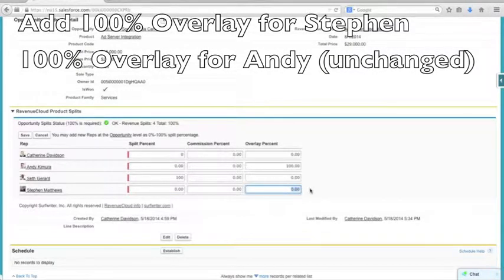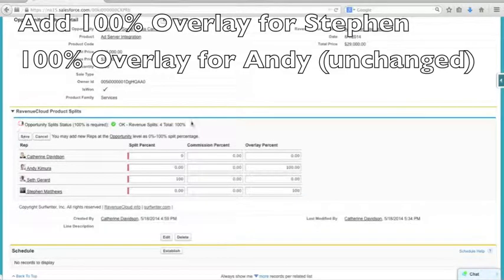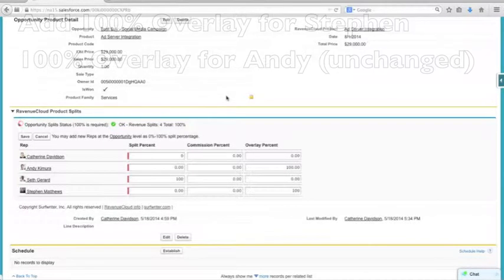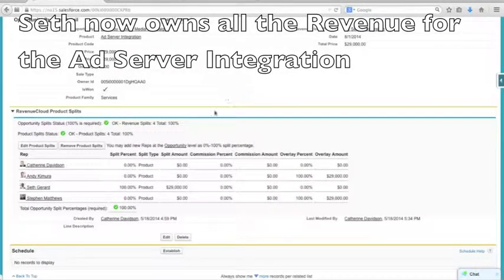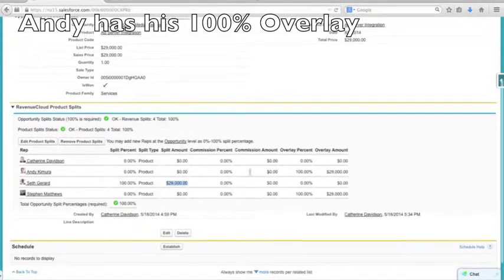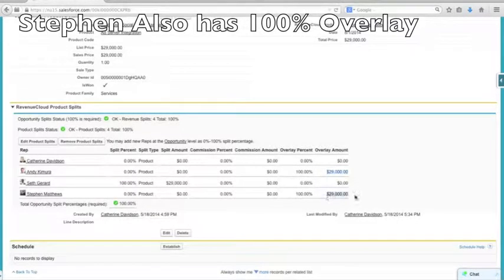She sets 100% overlay for Steven as Seth's manager. Andy already has his 100% overlay, so she leaves that unchanged and clicks Save. Seth now owns all the revenue for the ad server integration. Andy has his 100% overlay for this product, and Steven has his 100% overlay as well.